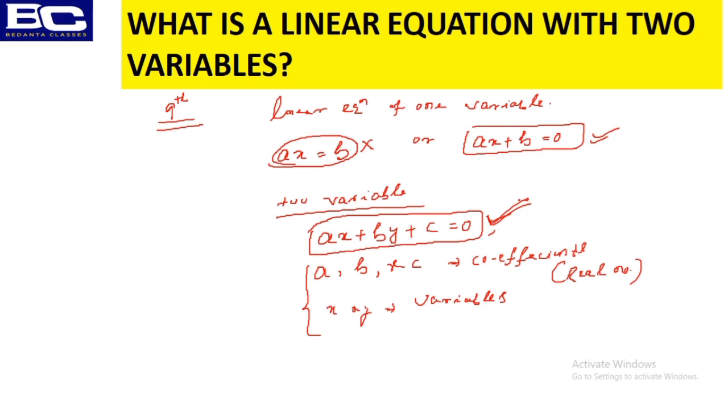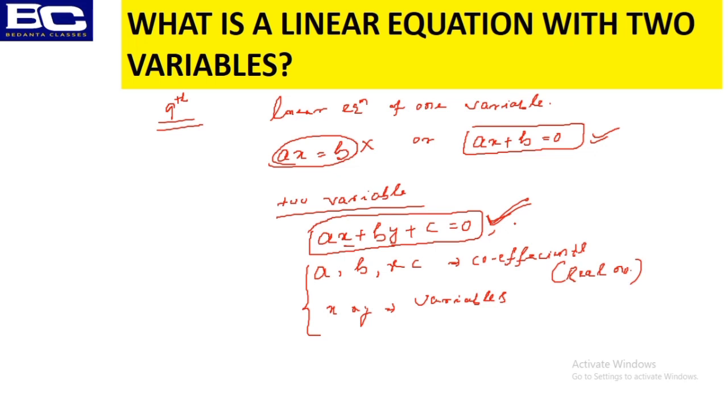This particular linear equation of two variables, you have already completed in polynomials. Those students who have completed polynomials already in standard 10, they also know this, because I am going to show you the relationship between the polynomial and the linear equation with two variables. That thing is very, very important. So linear equation with two variables and the polynomial, how are they correlated?